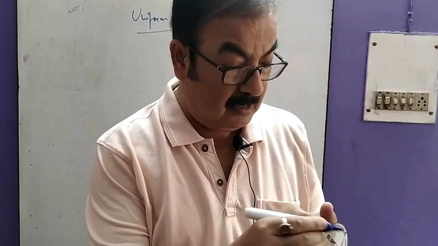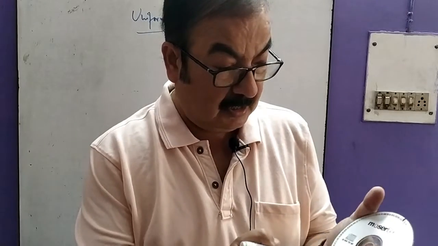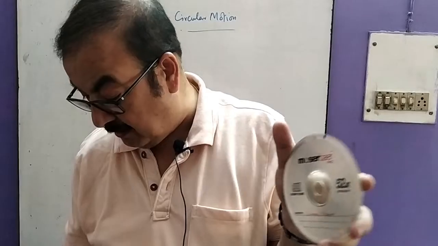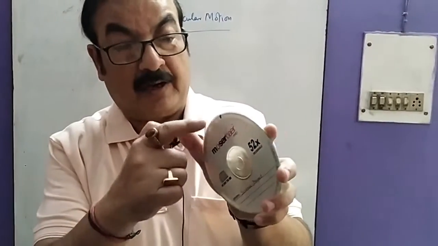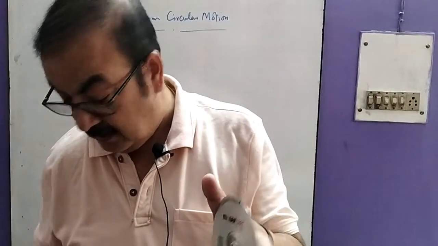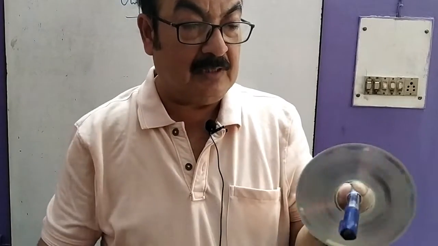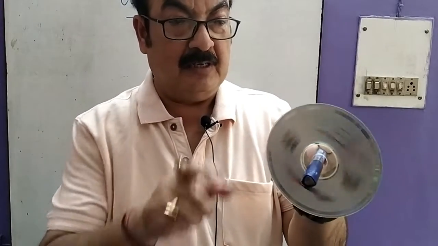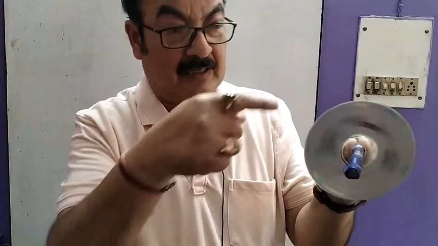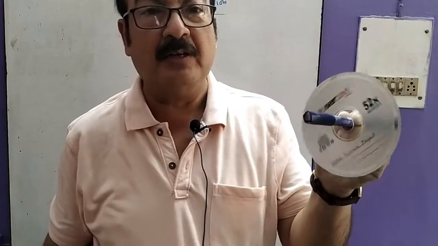Now remember, if I have a point on the rim of this circle which is rotating with uniform speed, then the motion of that point is uniform circular motion.